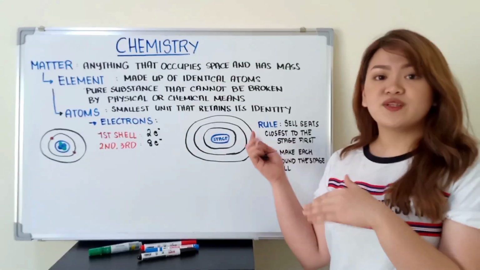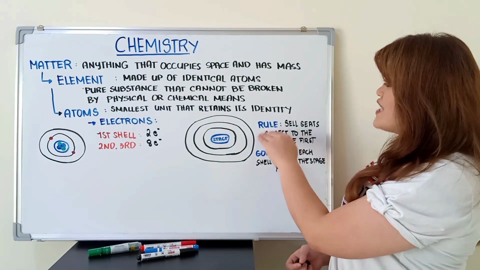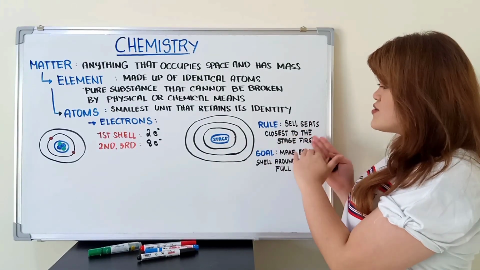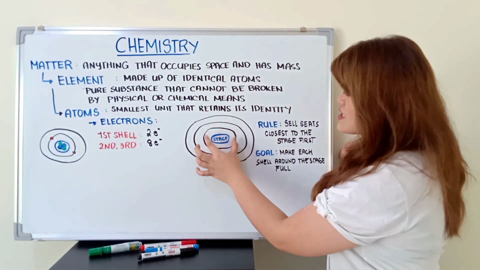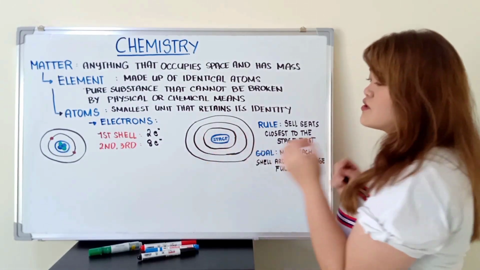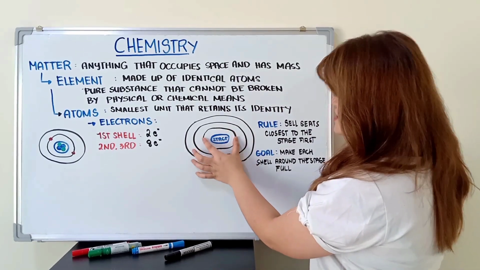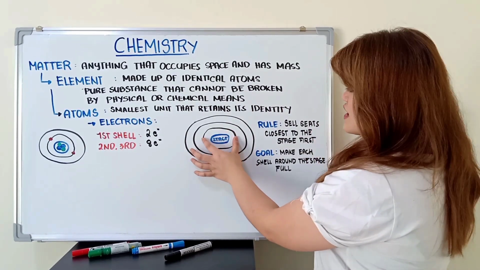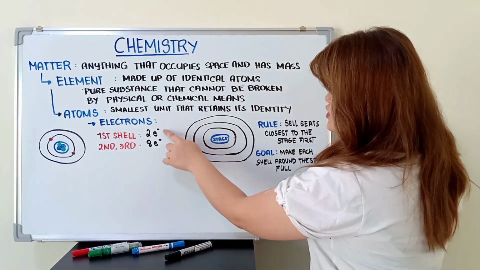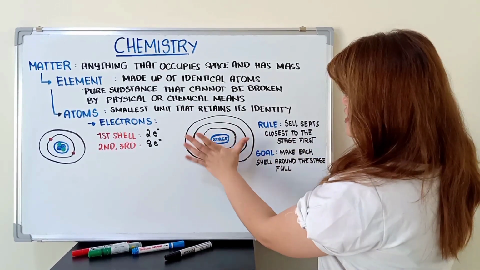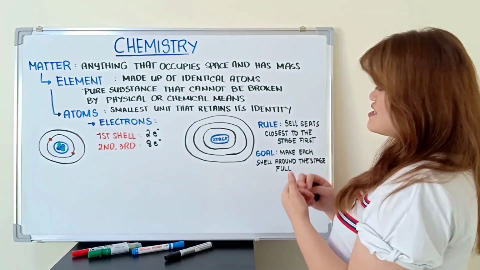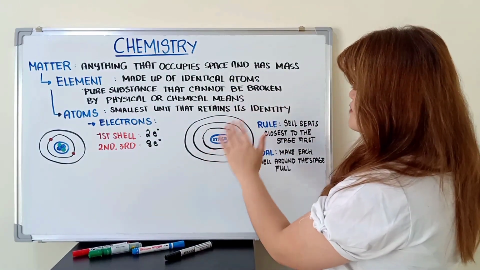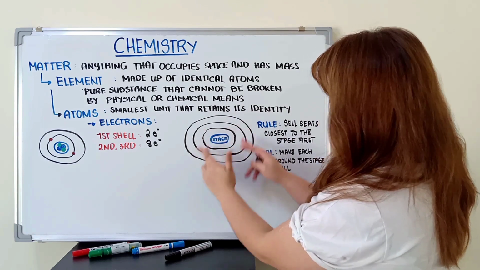So, we have a rule and a goal. So, yung rule natin is to sell seats closest to the stage first. So, dapat mabenta muna yung mga ticket na malapit sa stage. So, itong first row natin guys, ito yung VIP area wherein kaya niya lang mag-occupy ng 2 seats. And then yung second, third, and so forth, yung maximum capacity niya is 8 seats. So, yung goal natin is mapuno lahat ng seats sa lahat ng shell.